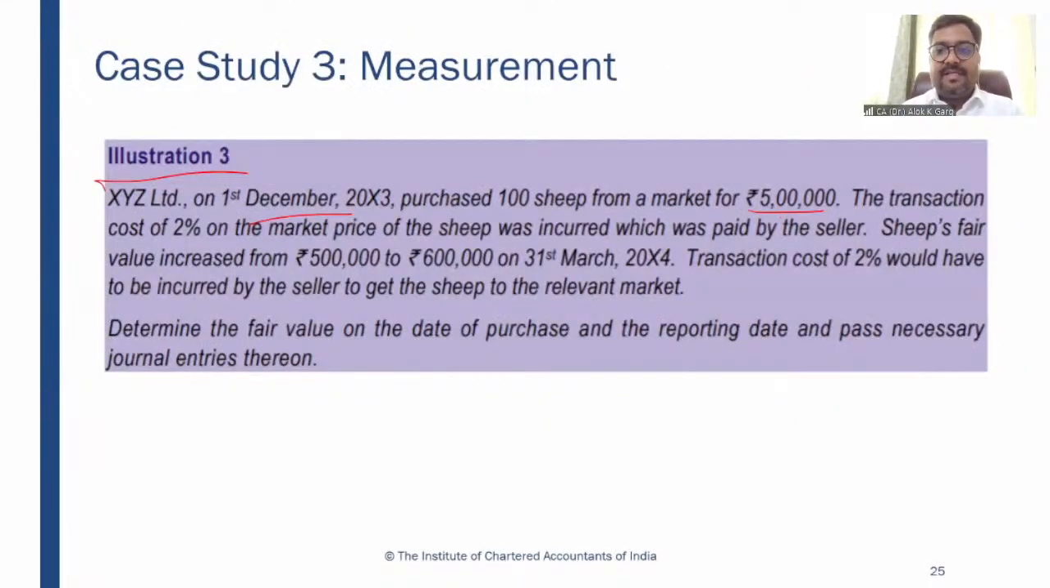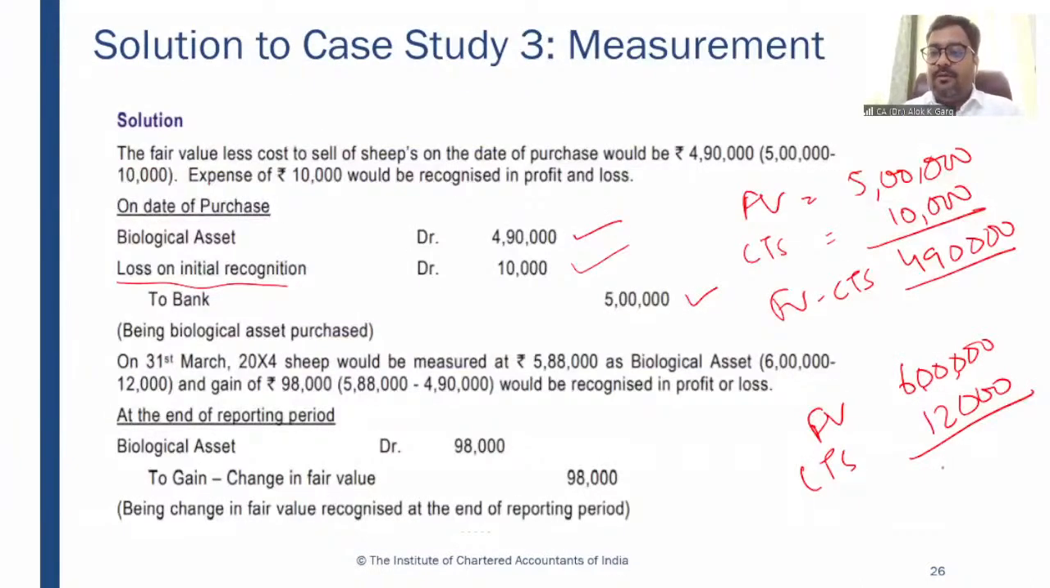That 6 lakh is there. So 6 lakh multiplied by 2% comes out at 12,000 rupees, right? So this will come out at 5,88,000. So from 4,90,000, the value has been increased to 5,88,000. So 5,88,000 minus 4,90,000 is 98,000.